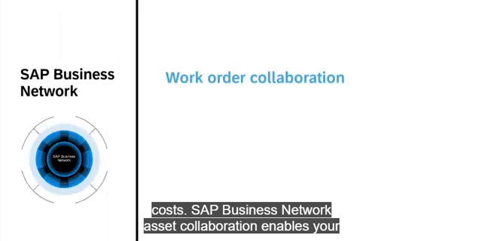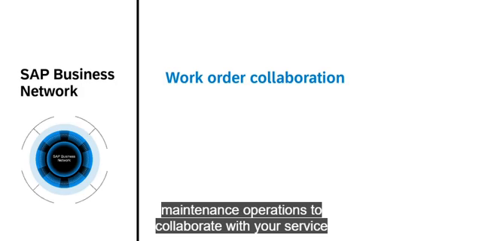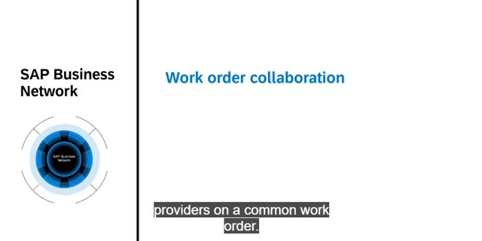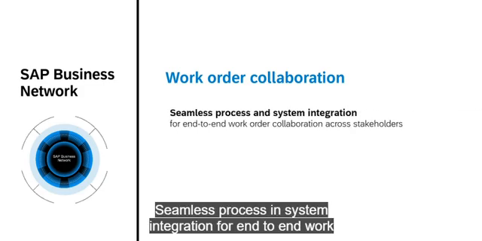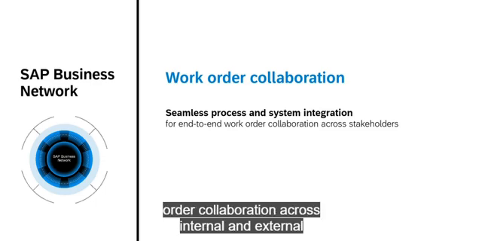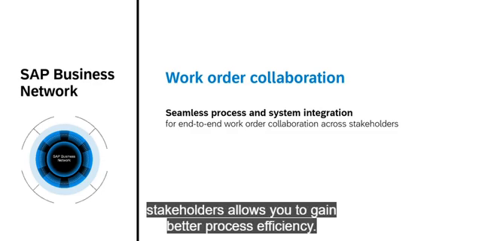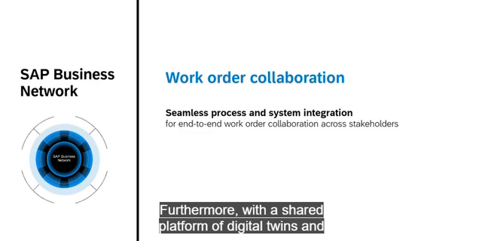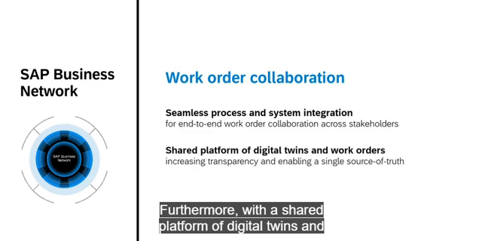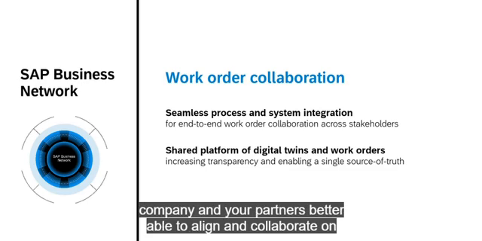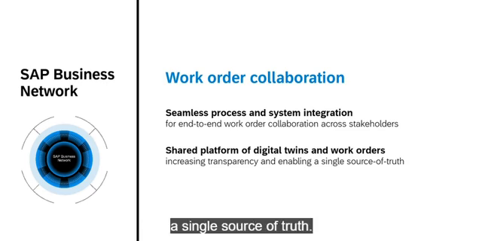SAP Business Network Asset Collaboration enables your maintenance operations to collaborate with your service providers on a common work order. Seamless process and system integration for end-to-end work order collaboration across internal and external stakeholders allows you to gain better process efficiency. Furthermore, with a shared platform of digital twins and work orders, you can increase transparency, making your company and your partners better able to align and collaborate on a single source of truth.